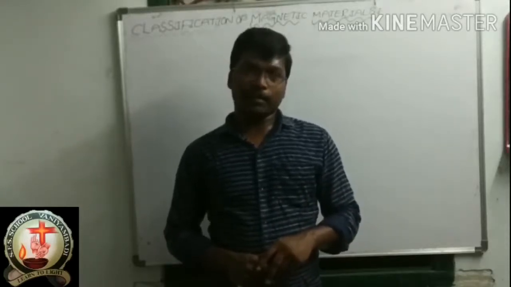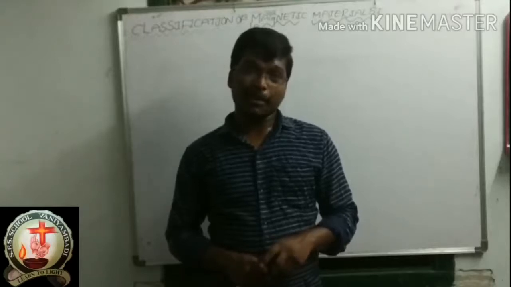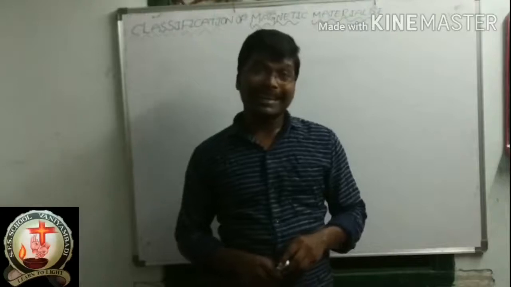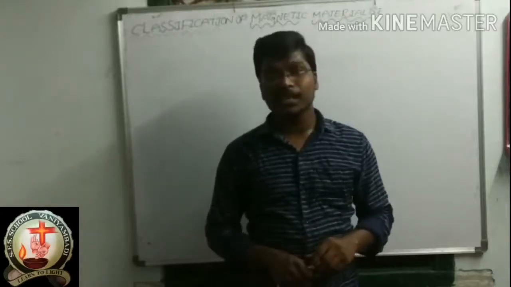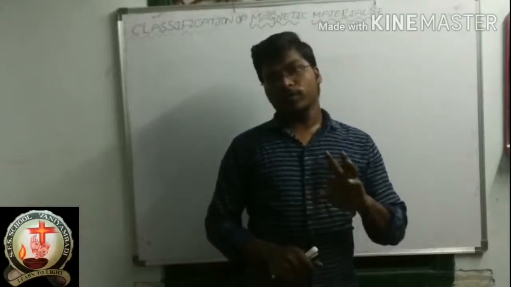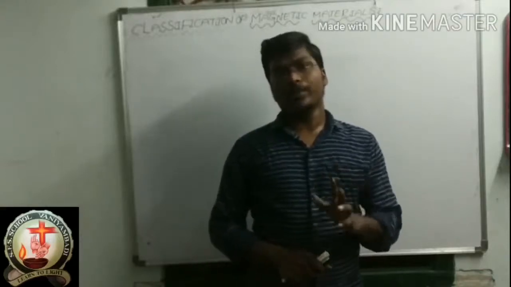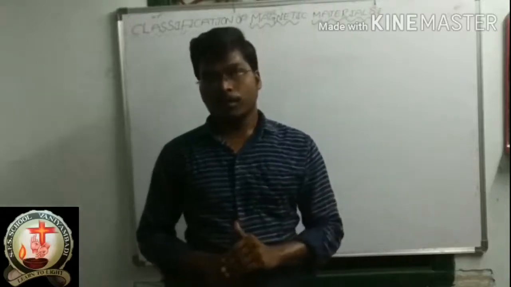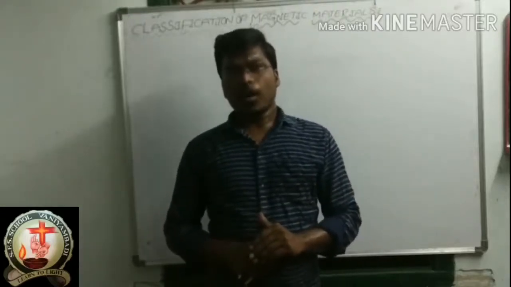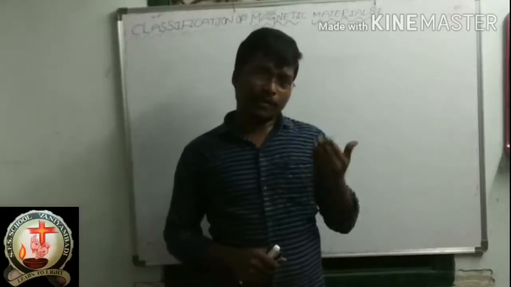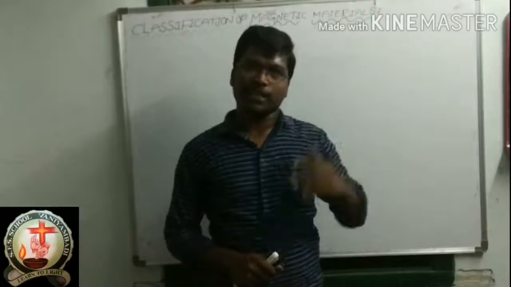Magnetizing field, magnetic permeability, intensity of magnetization, magnetic induction, and magnetic susceptibility. I explained these five topics in yesterday's class. Now, our next topic is classification of magnetic materials.